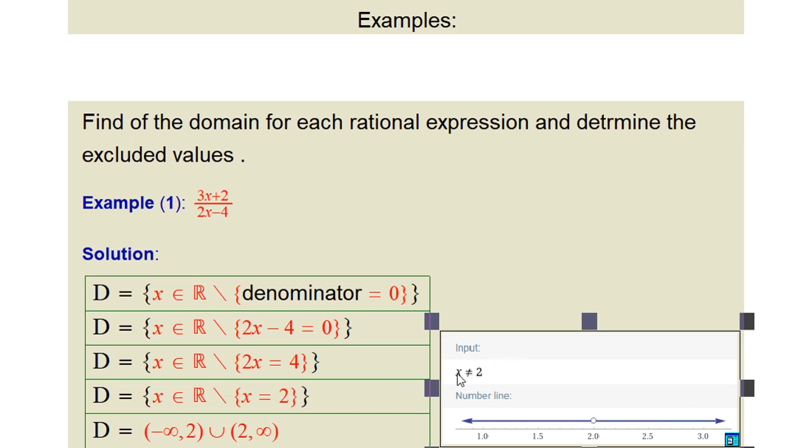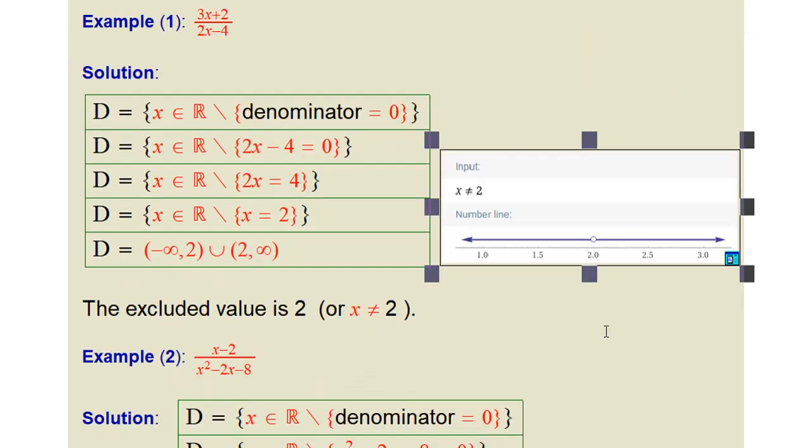If I want to graph it, that means x does not equal 2. If we get back to the inequalities from chapter 1 and chapter 2, the graph of inequalities is represented by this form. This graph represents x not equal to 2. We need real numbers x, but we don't need x equal to 2 because it is an excluded value. So I will exclude it from the number line with an open circle, and this is the graph.